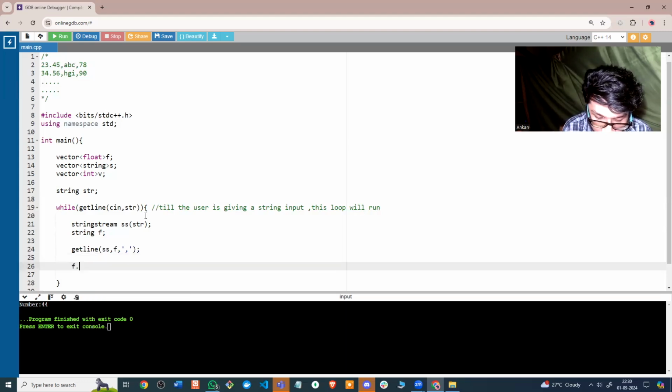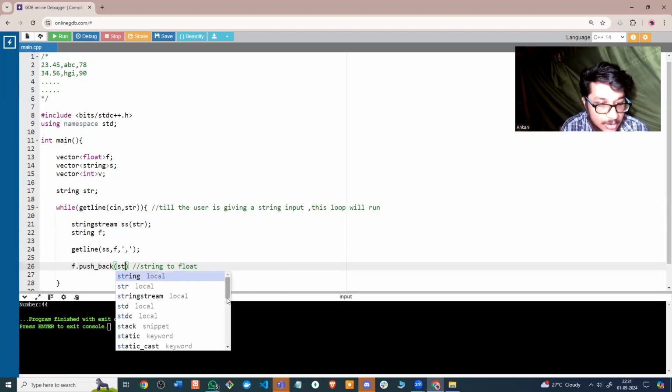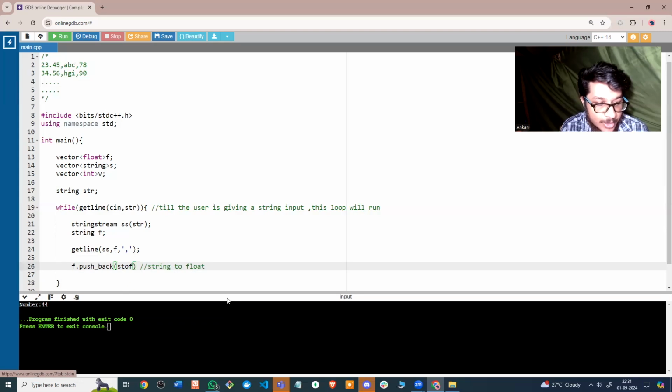So before I push it into my vector, I have to convert this. How do you convert a string to float in C++? The quickest way is a function called string to float, stof. We also have string to integer, stoi, which we will need when we parse the integer.